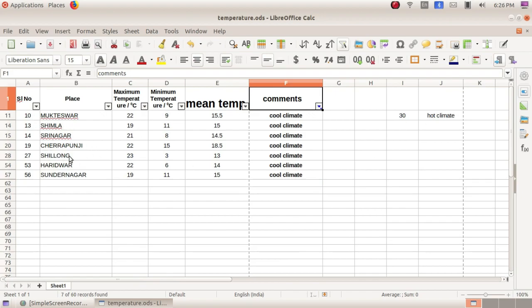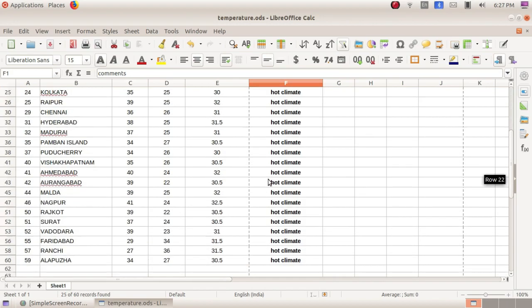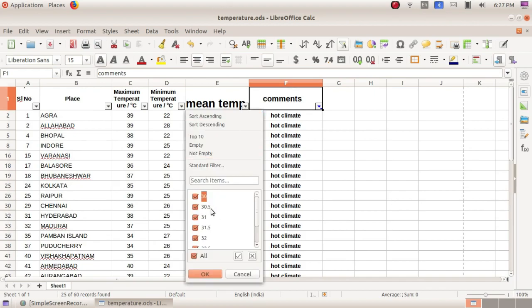So these are the places which have the value between 0 to 20. So according to this we have the value cool climate. Okay, next we can select the hot climate and click OK. So here you have the values. Clear? And here also according to the mean temperature, how we can choose. It is according to 30, 31, like that till the last value we have.